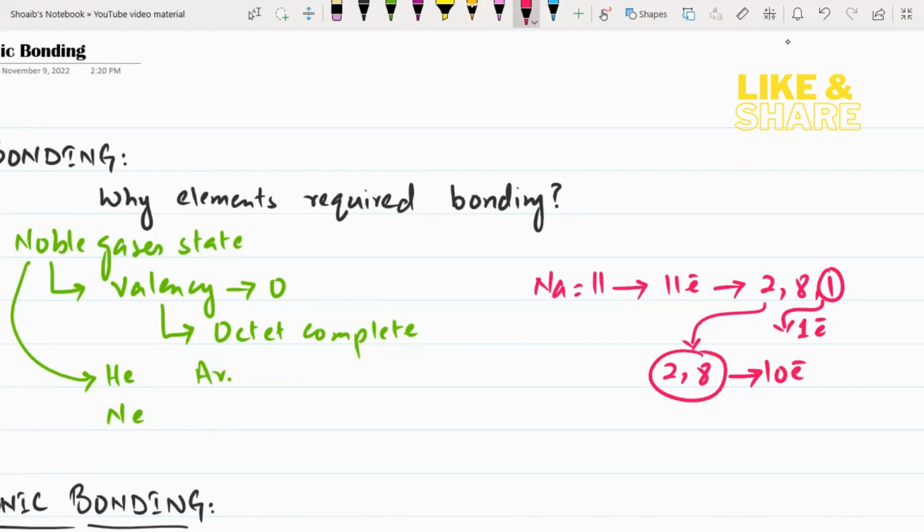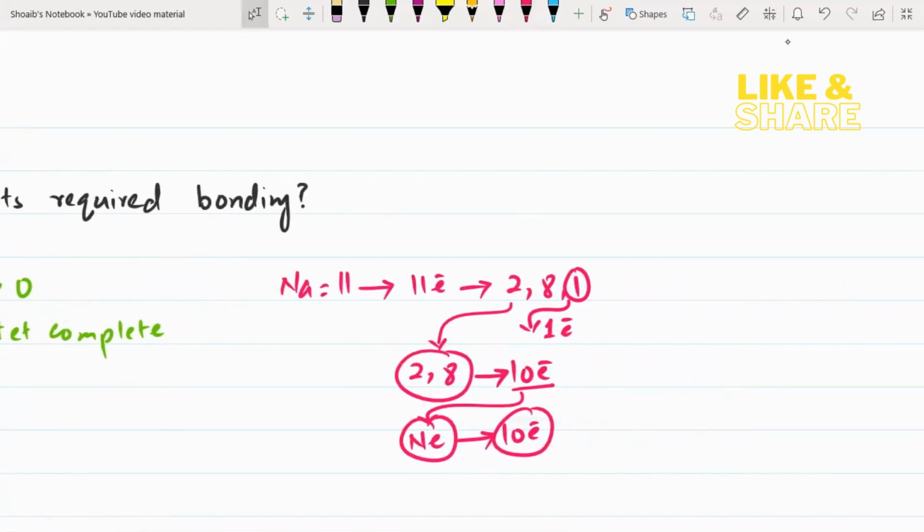Now the second last shell of sodium becomes its valence shell, so its valency is 8 electrons. This 10-electron configuration of sodium is equal to a noble gas known as neon. The atomic number of neon is 10. So by the loss of 1 electron, the sodium gains the electronic configuration of a noble gas and becomes a stable atom. So it is not possible for sodium to remain in the atomic state in nature.